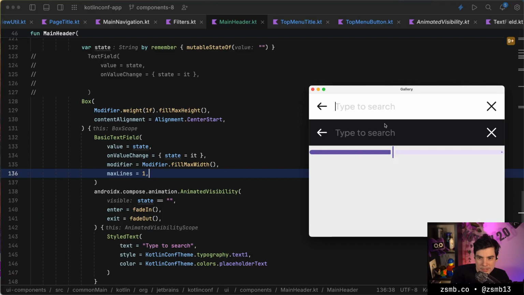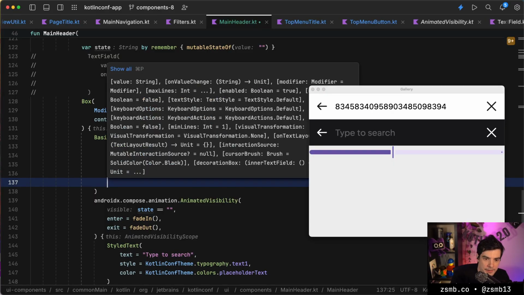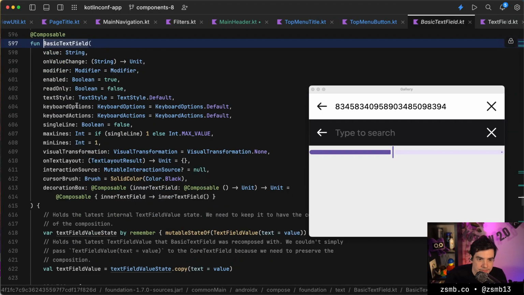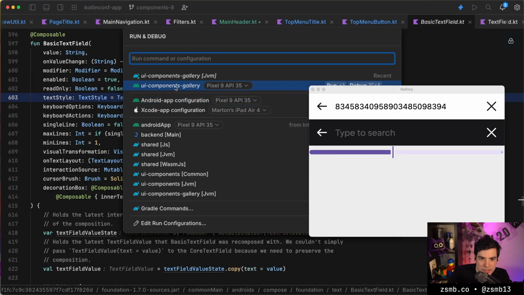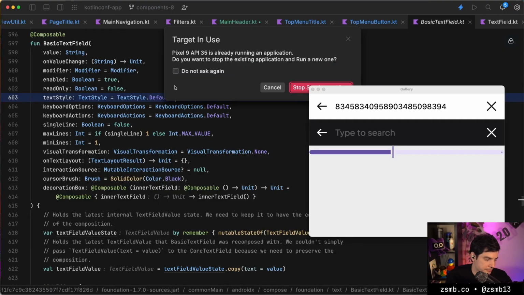I don't know if that's a desktop thing, but if I just keep going, it kind of pages as I enter too many digits. Is there a thing for that? Modifiers, text field, keyboard options. Let's run this on Android briefly to see if this is normal.